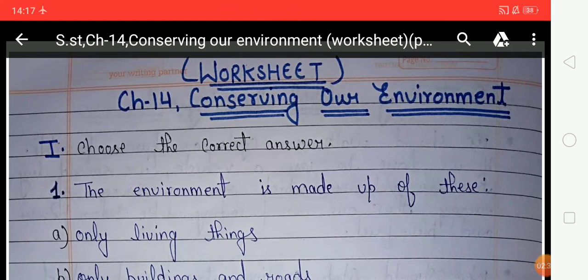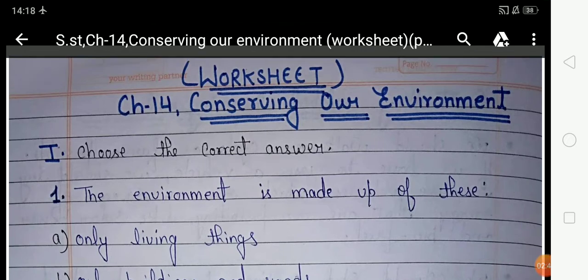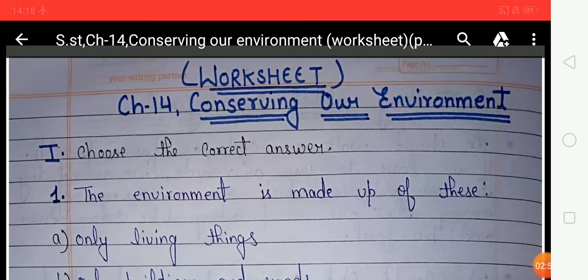Students, we should walk or cycle as far as possible and avoid using vehicles which run on fuels. Next, we should stop cutting trees and instead plant more trees, because plants and trees absorb carbon dioxide and give out oxygen. Planting more trees will help maintain the balance of gases in the atmosphere.